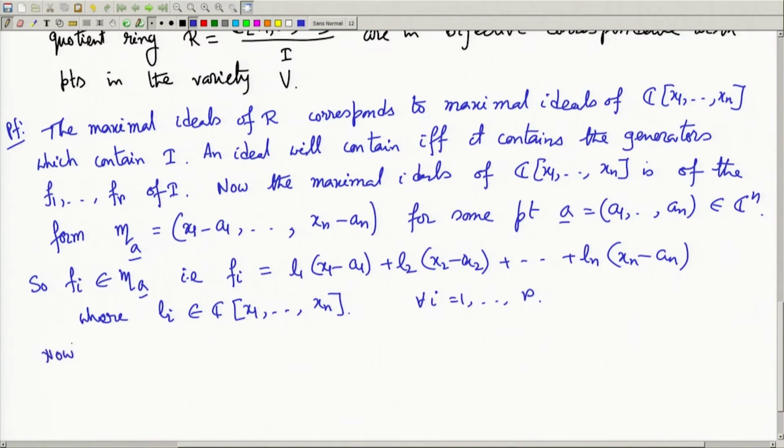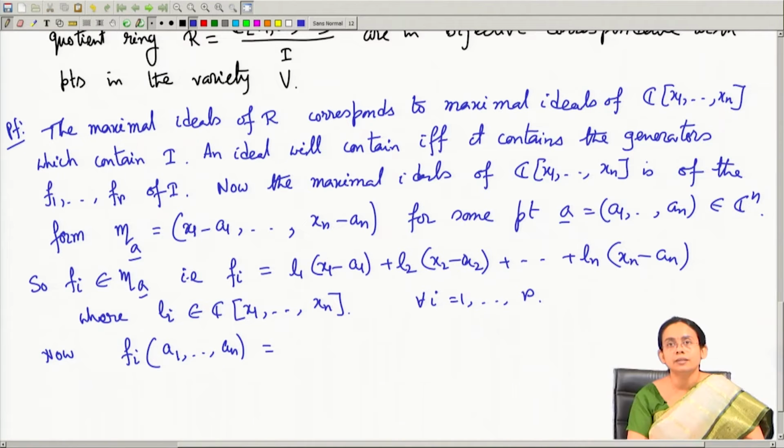Now, if I evaluate this polynomial at the point a bar, that means a1 up to an, then you can see if I substitute a1 in place of x1, a2 in place of x2, and an in place of xn, then this equation gives me 0. That means Fi evaluated at this point is equal to 0, and this is true for all i from 1 to r.